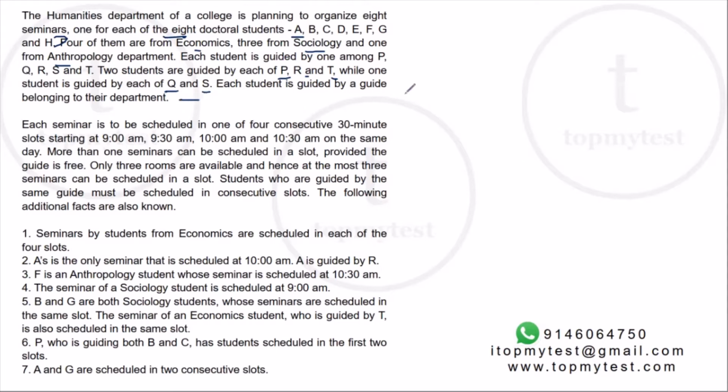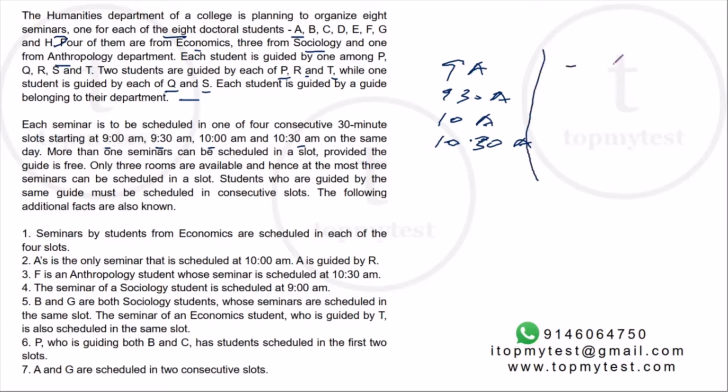Okay, that is fine. Each seminar is to be conducted in one of the 4 consecutive 30-minute slots, starting from 9, 9:30, 10, 10:30. Okay, so we have 9 a.m., 9:30 a.m., 10 a.m. and 10:30 a.m. More than one seminar can be conducted in a slot.